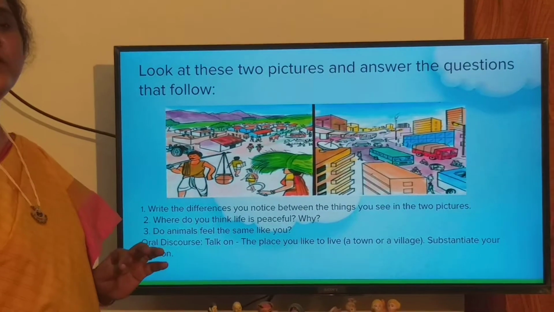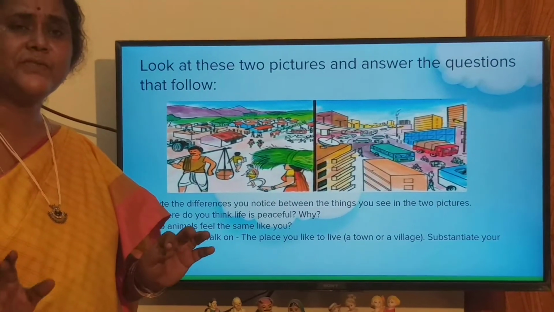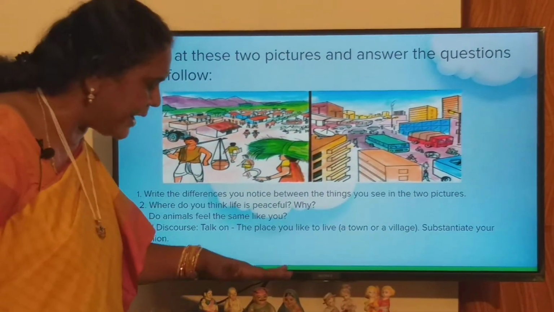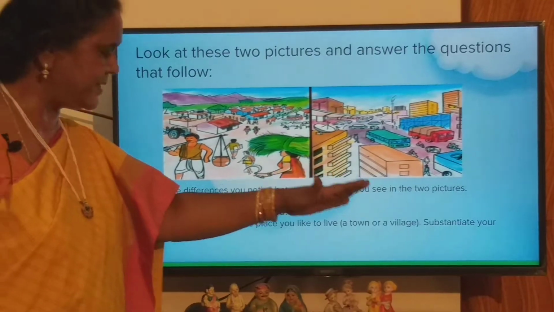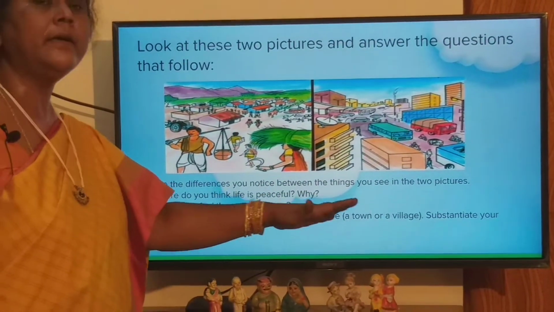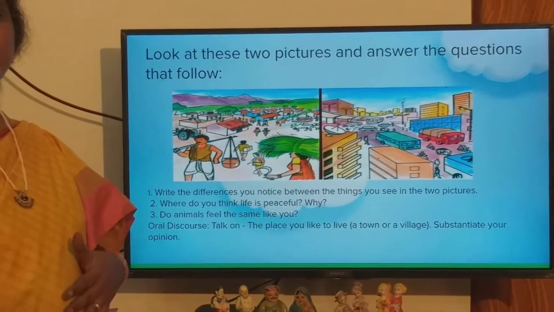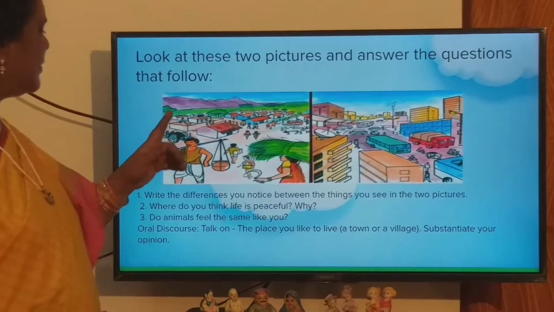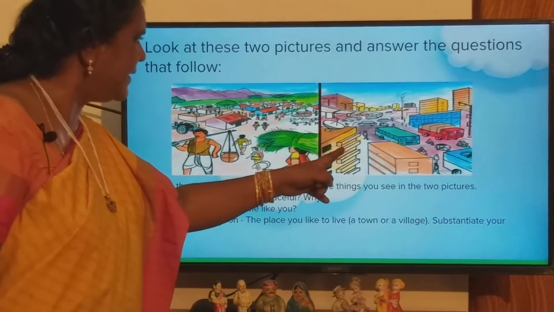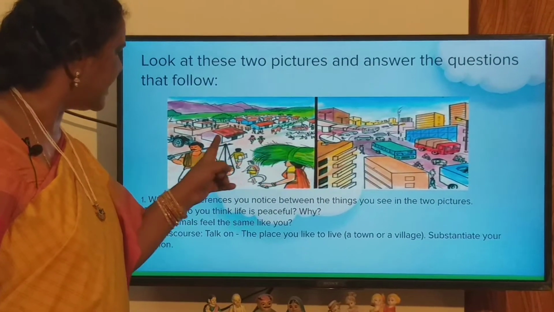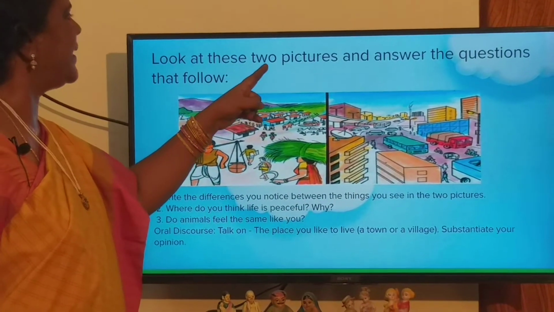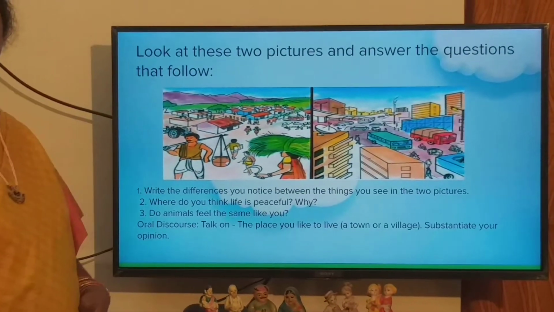Yes. Okay, children, now I think you have understood the difference between a village and a city, or a country and a town. So this we can say is a village and this is a city, or this is a country and this is a town. Now look at these two pictures and answer the questions that follow.